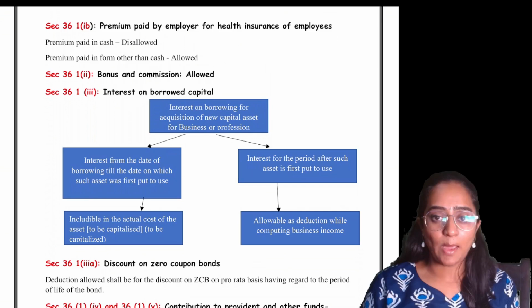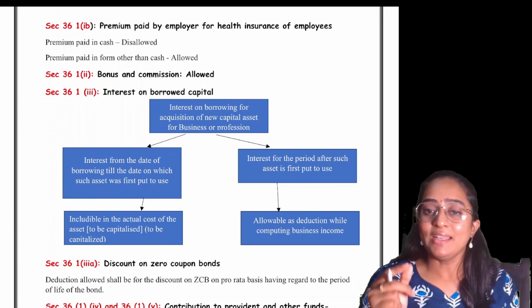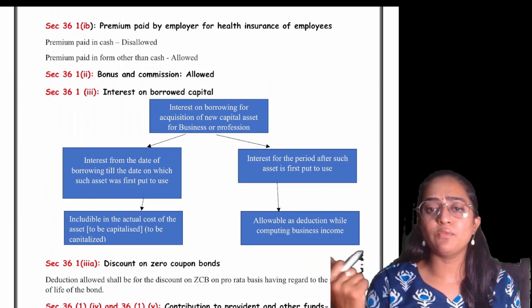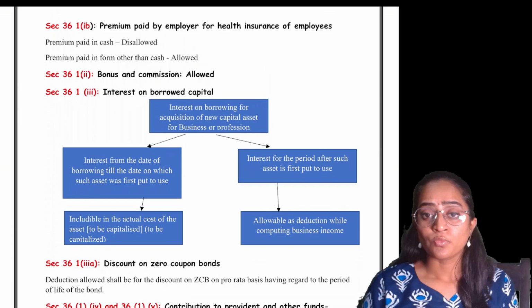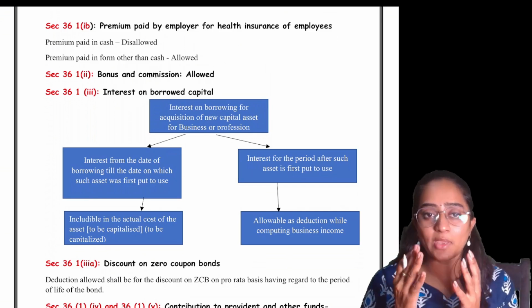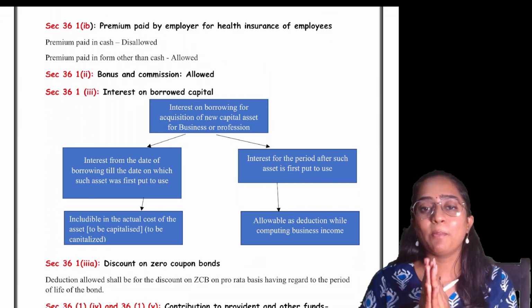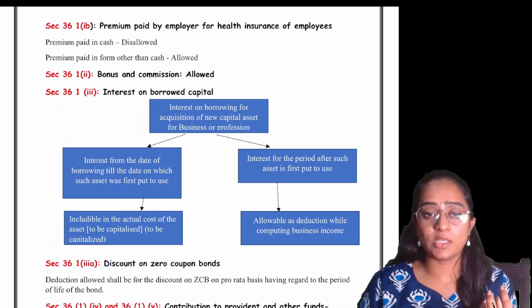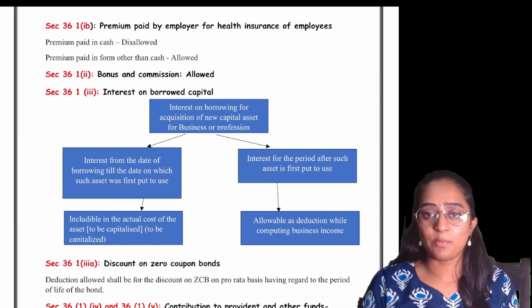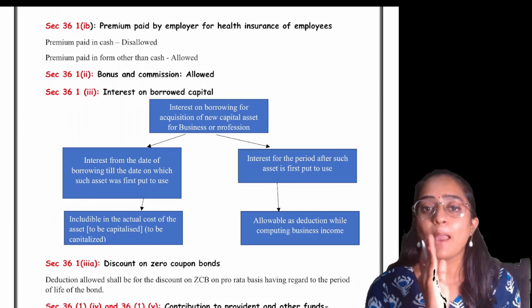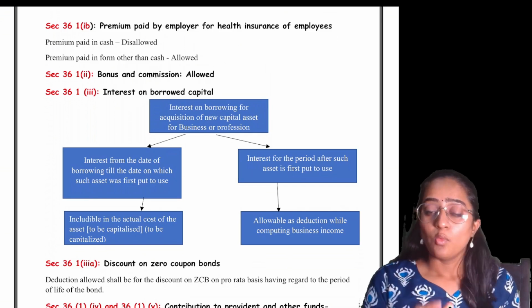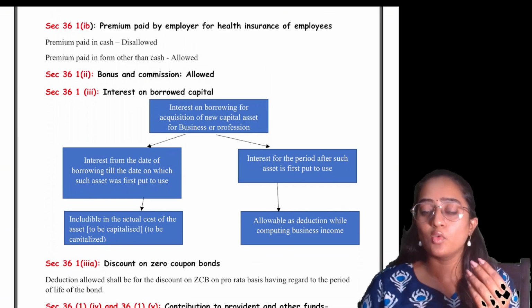Interest on borrowed capital. Remember, there are 2 points. You might be paying interest for the capital asset or for your working capital, normal requirement. If the capital is borrowed for the purpose of buying an asset, a machinery, then till that asset is capitalized in the books of accounts, whatever cost is involved, we are going to capitalize.